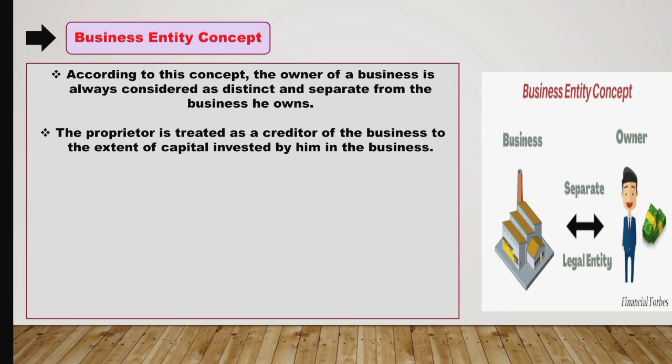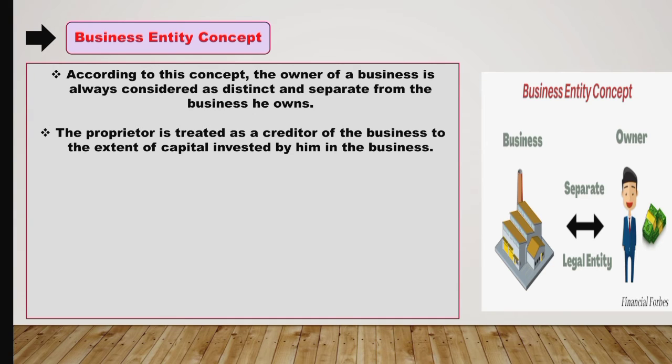The proprietor is treated as the creditor of the business to the extent of capital invested by him in the business. So if the owner is starting a business with the amount of 5 lakh, that means the owner is granting 5 lakh to the business. So here the owner will be considered as creditor and the business will be considered as debtor.